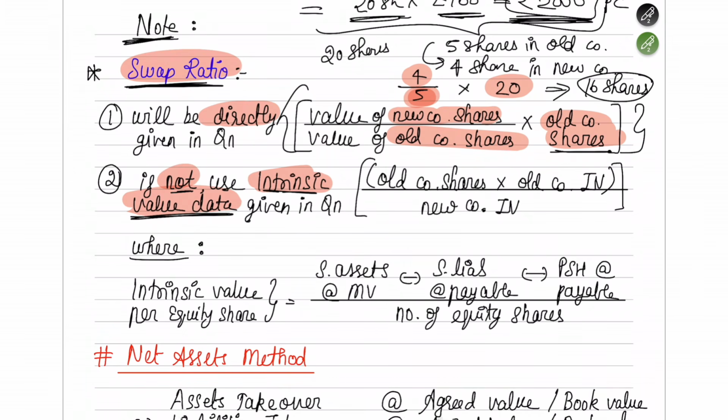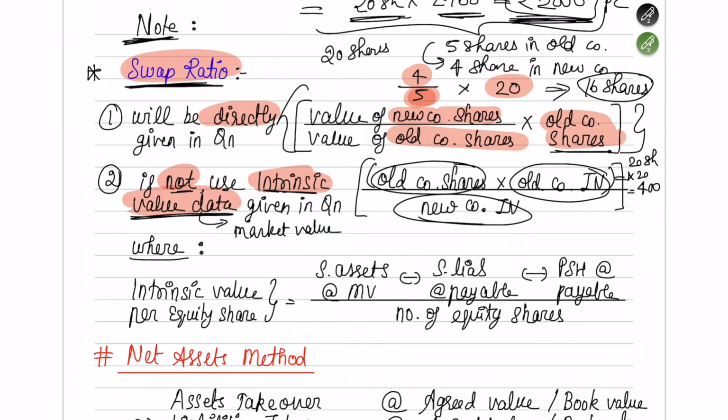So there will be intrinsic value in the normal sense. What you can understand for intrinsic value is that it is more like your market value. Just understand this for now. Now you have to see how many old shares are there in the company and what is the old company's intrinsic value. So you will get a total amount. There are 20 old shares, the intrinsic value of each share is 20 rupees. So totally in the old company, I have shares worth 400.